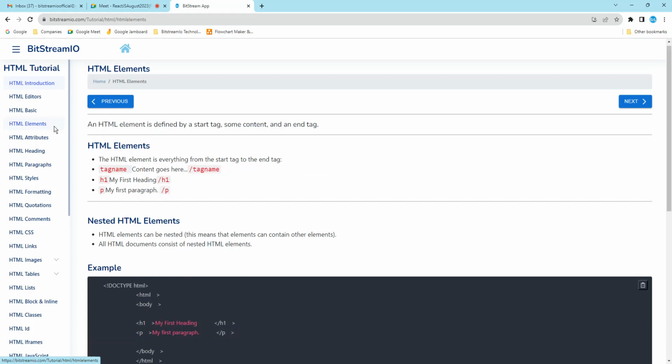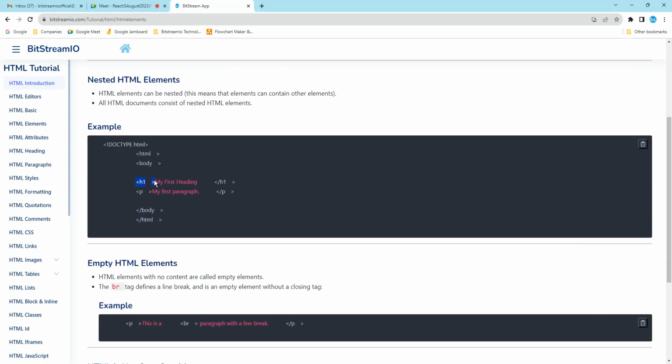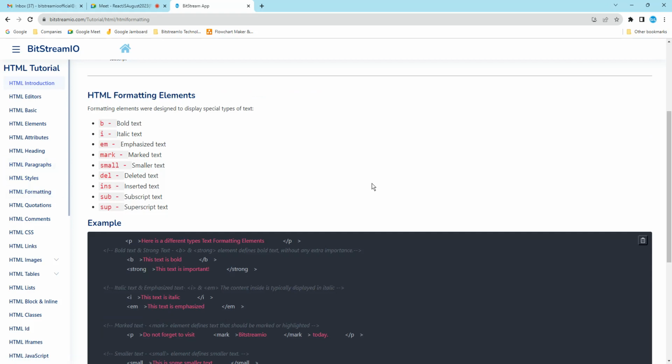Next, element. What is an element? Forget about all the other things. First, the tag. Anything in between the start tag and the end tag is an element. If there is no content, that is just a tag, an h1 tag. If you add content, that is an element. So that's it. We stopped yesterday at style. Next we are going with style. Okay, what is style?